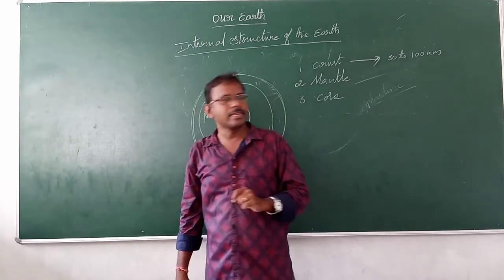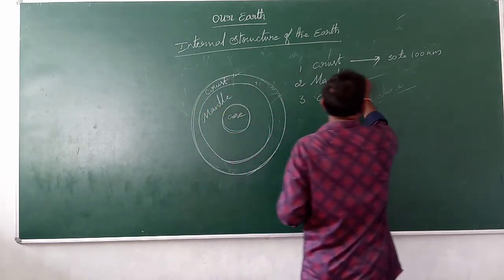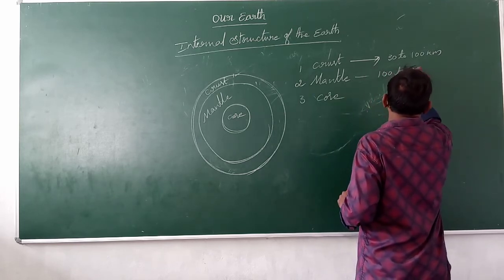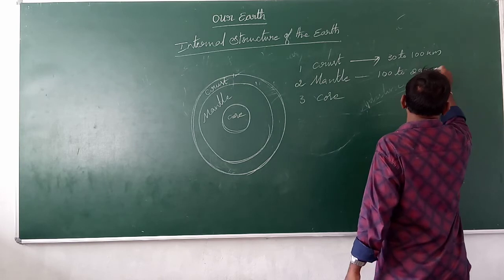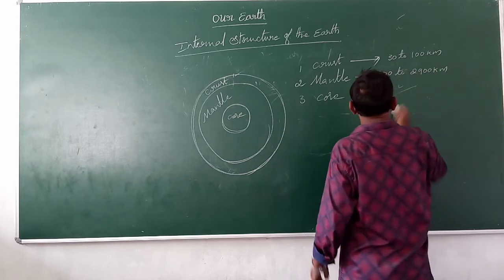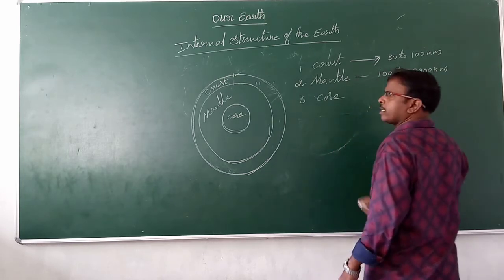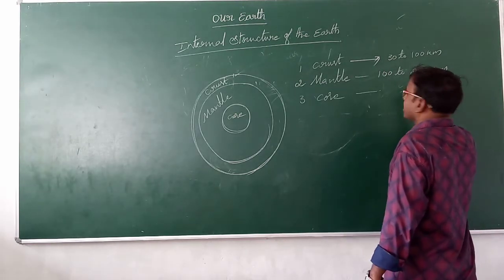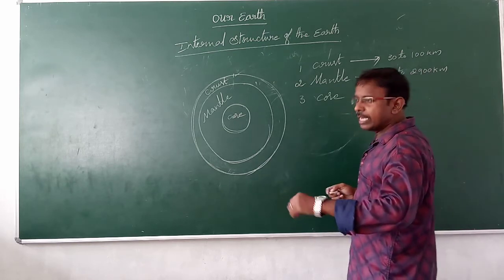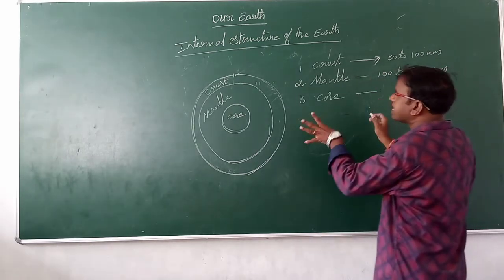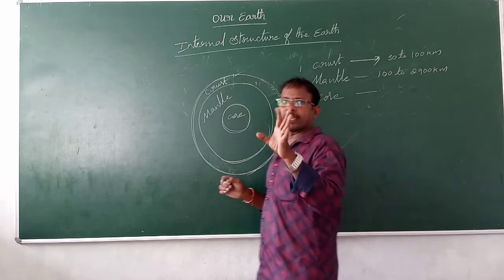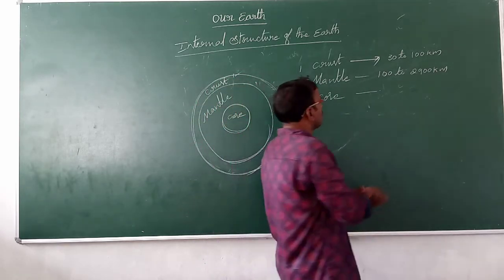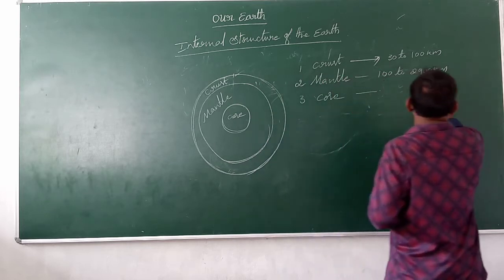The next layer is the mantle. The depth of the mantle is 100 to 2,900 kilometers. It has nickel and ferrous, and it consists of silica and magnesium.